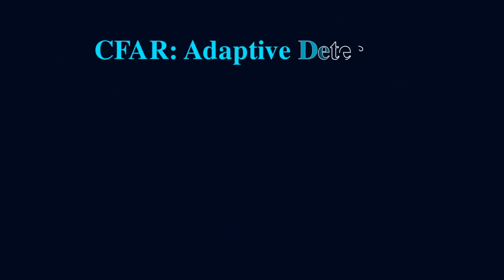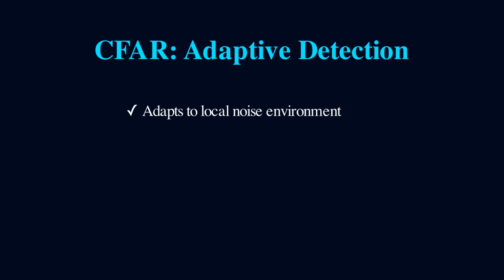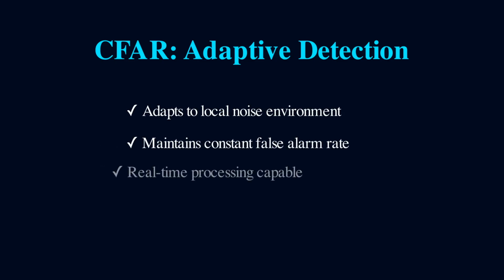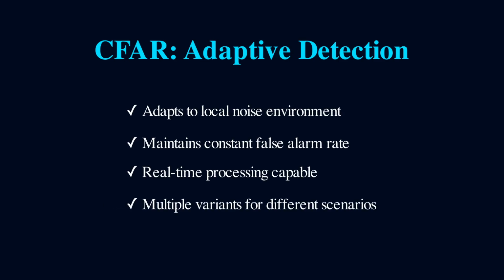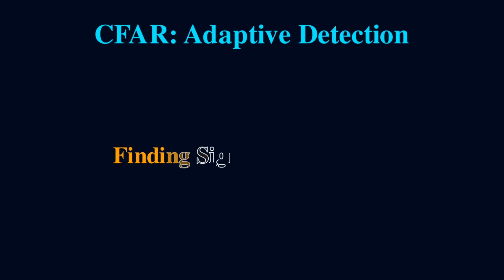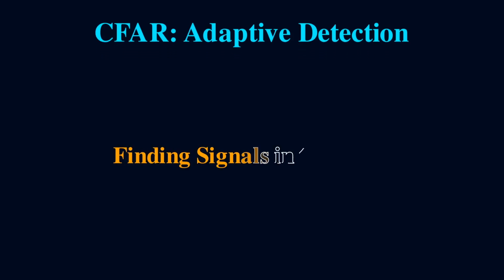Let's recap what makes CFAR revolutionary. It adapts to local noise environments automatically, no manual tuning required. It maintains a constant false alarm rate regardless of changing conditions. It processes data in real time with computational efficiency. And it offers multiple variants optimized for different operational scenarios. CFAR represents the perfect marriage of statistical theory and practical engineering, an algorithm that finds signals in the noise, no matter where that noise comes from. This is adaptive detection at its finest.